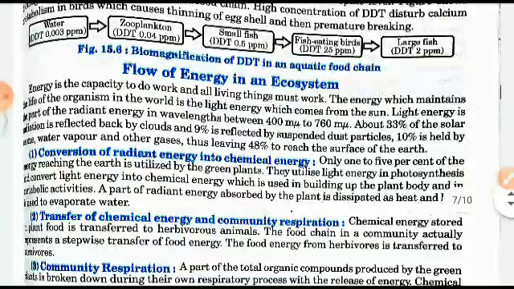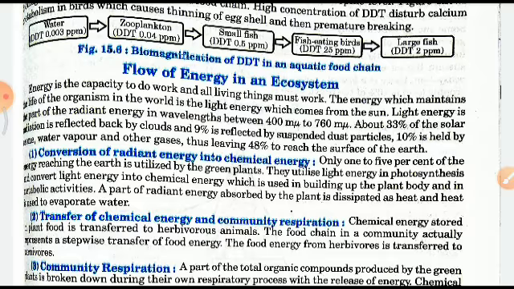Now, flow of energy in an ecosystem. Energy is the capacity to do work in all living organisms, right? The energy which maintains the life of the organism in the world is the light energy which comes from the sun. Light energy is a part of radiant energy in wavelengths between 400 and 760 nanometers, right?